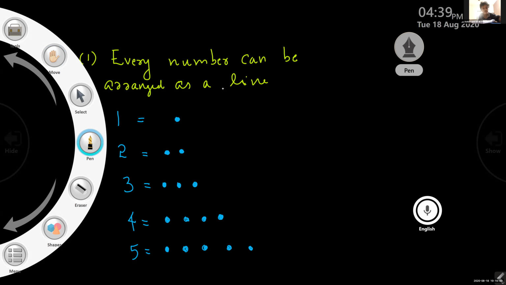And we have to write this. To write, every number can be arranged as a line. Whatever I have written on the board, you should write it.